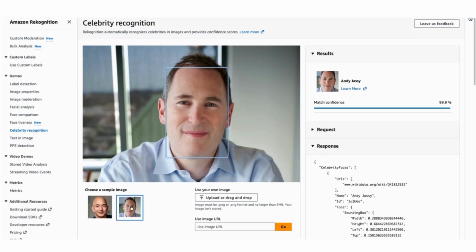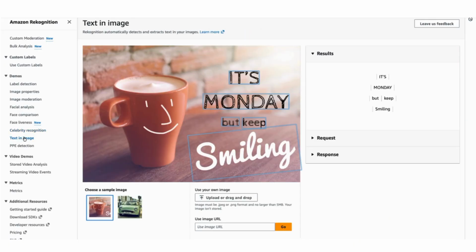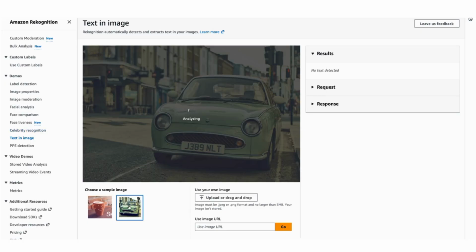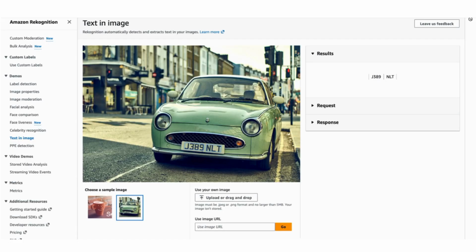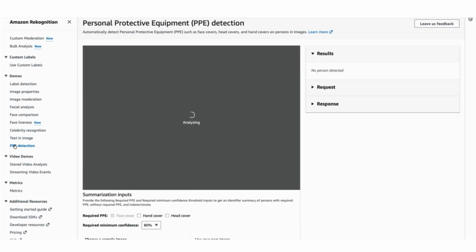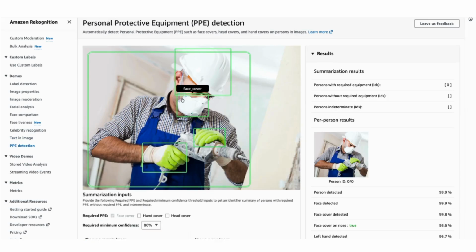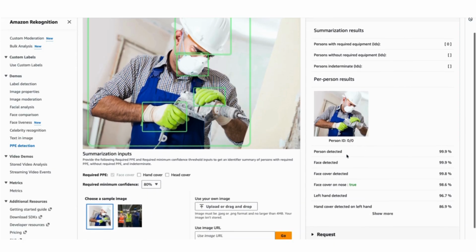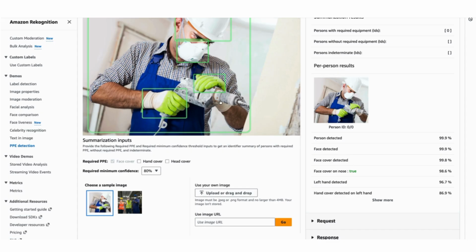Text in image, that is another cool feature within this, where you can actually identify what is the text present. So we are not worried about anything else. If you're just worried about the text present, that you can do. For cases of security, if you want to capture the car numbers, if you want to capture any other details, you can use this option. Then PPE detection, as I said, this is the equipment detection. In this case, you can see what is the equipment, protective equipments basically present. Now it has its own database of labels.